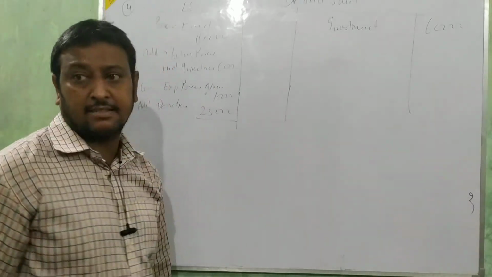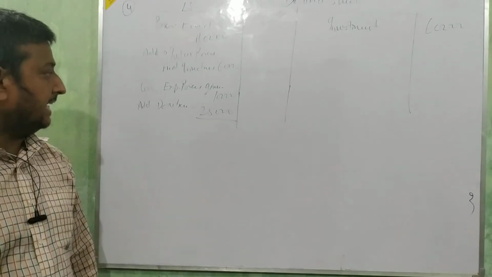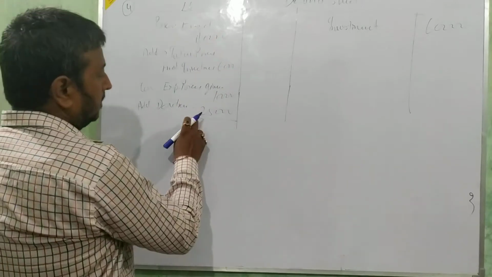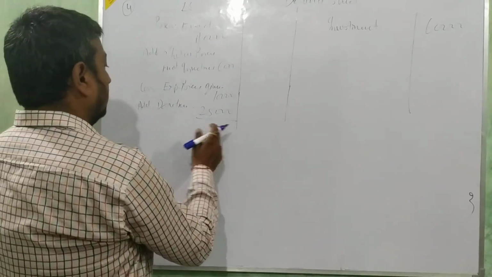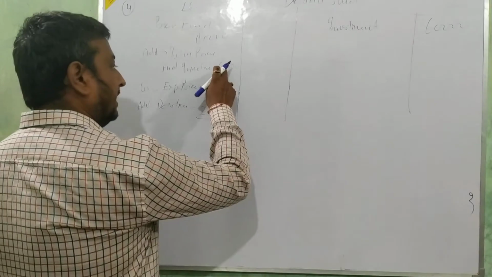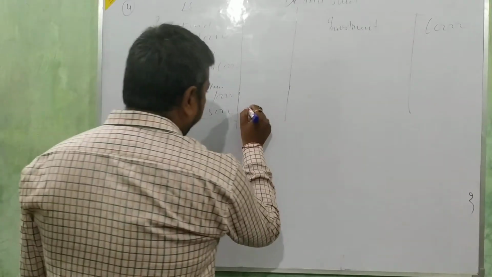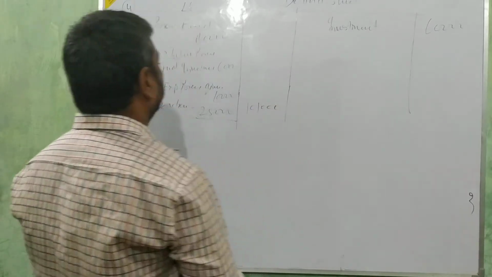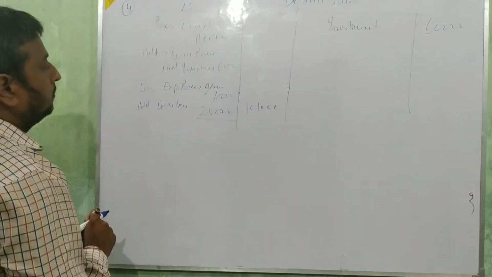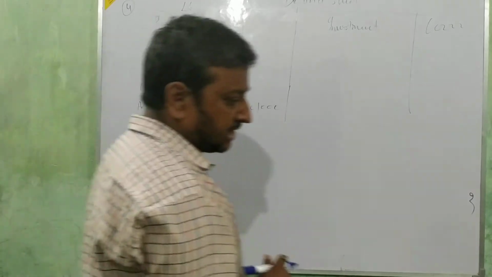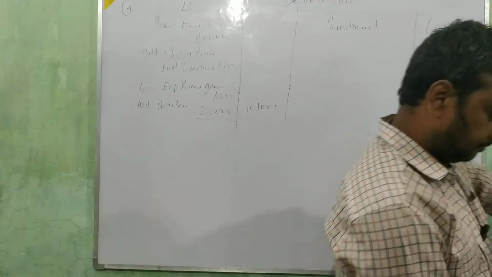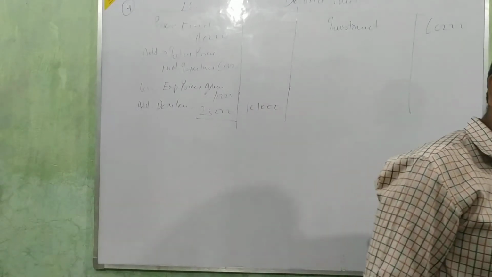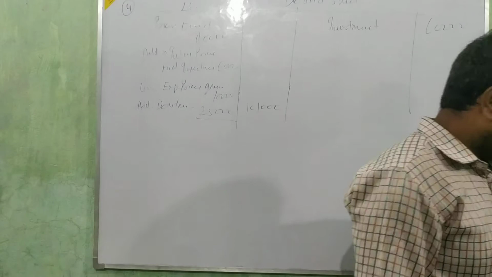1,11,000 less 10,000. 80, 20, 1 lakh, 1,05,000, 1,11,000 less 10,000 gives 1,01,000. Is the answer coming or not? Just see the answer. Yes, the answer is coming: 1,01,000.